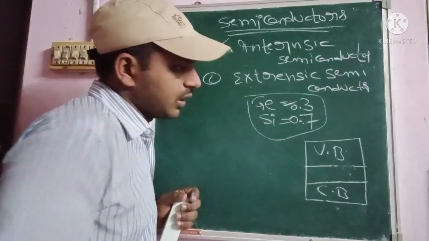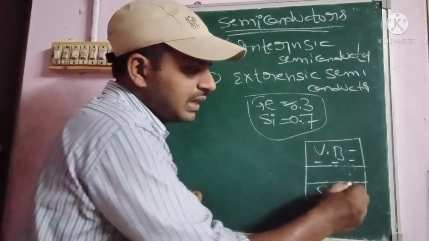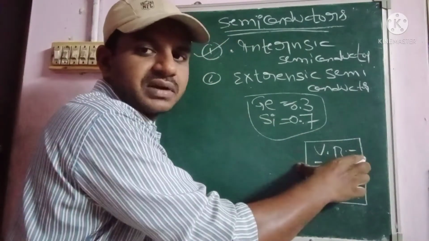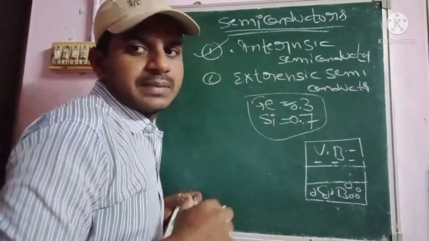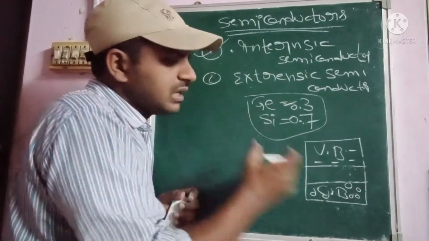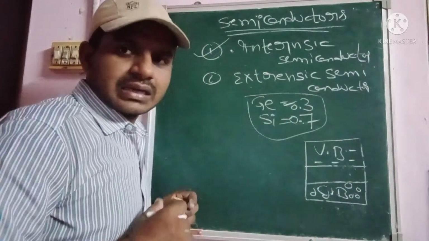Already you know that, I think. The valence band contains some valence electrons, and the conduction band contains some holes. This is the basic representation for the semiconductor, either intrinsic or extrinsic, whatever it may be.